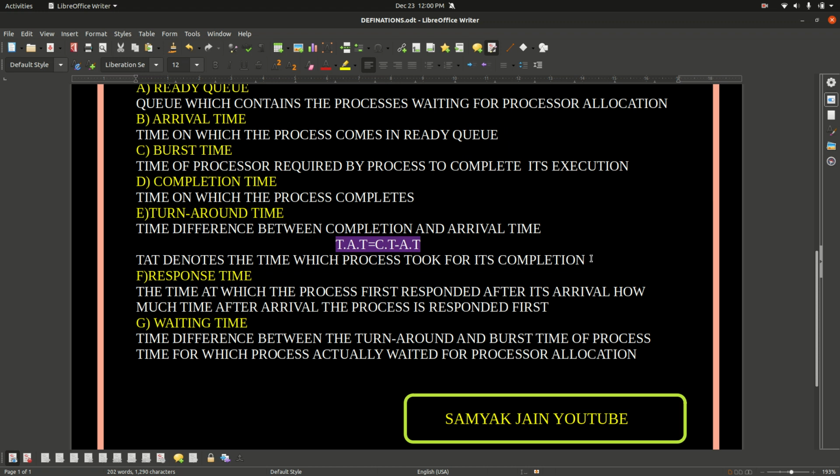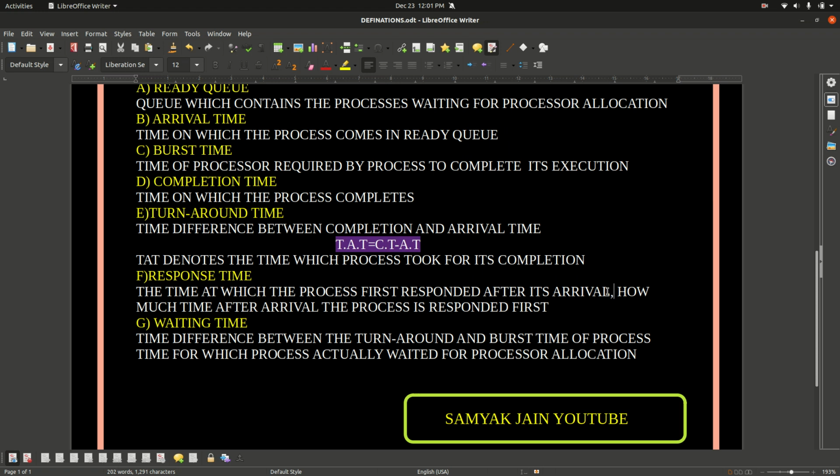Let's move ahead. Next terminology is response time. As its name suggests, response means the time at which the process is first responded to after its arrival. The time at which the process is first responded to after its arrival is known as the response time.